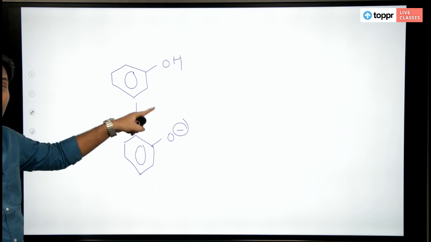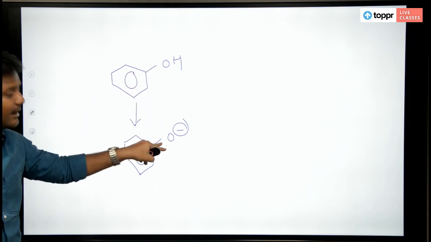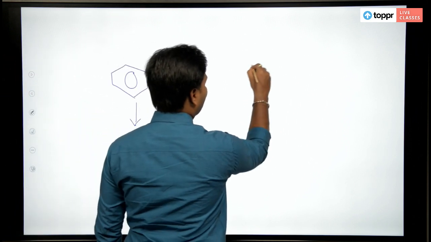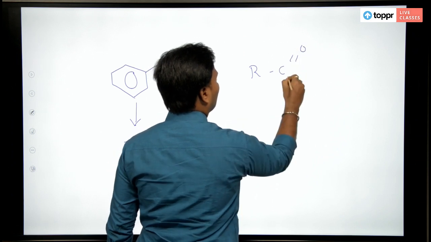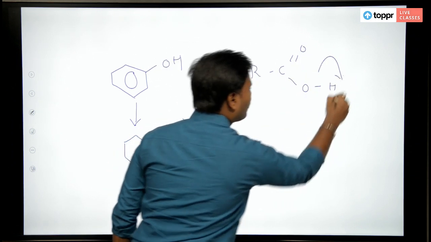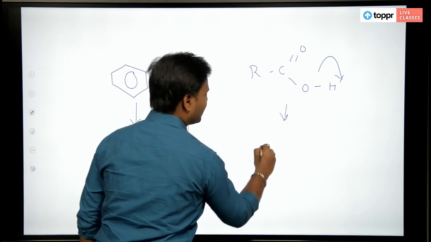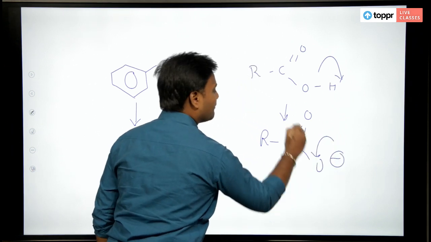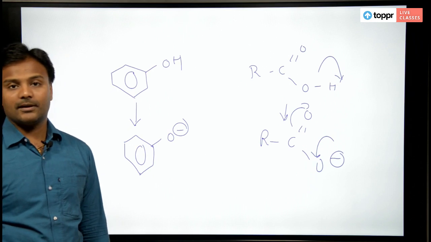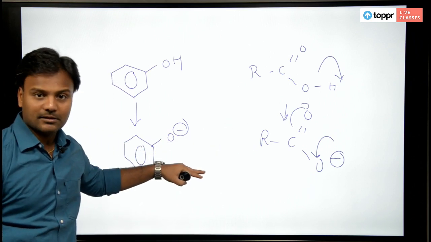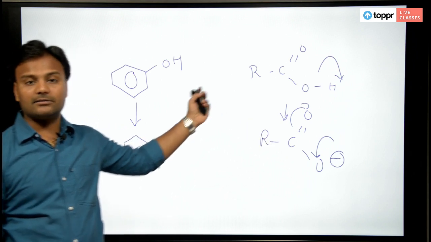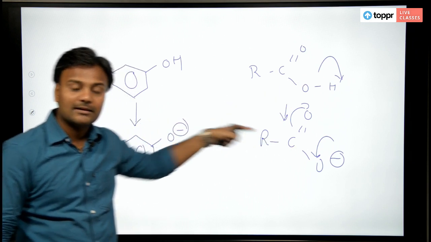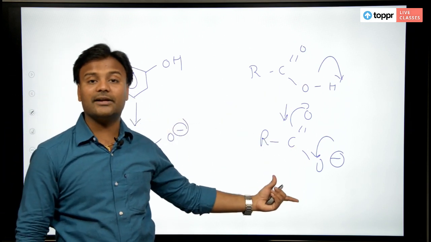Phenoxide ion is more stable than phenol because this undergoes resonance and stabilizes. In the same way, carboxylic acids also lose that proton, which means it forms carboxylate ion, and carboxylate ion is stable because it undergoes resonance. So the formed structures, either in the case of carboxylic acids or in the case of phenols, are more stable than their parent compounds because these structures undergo resonance and stabilize.